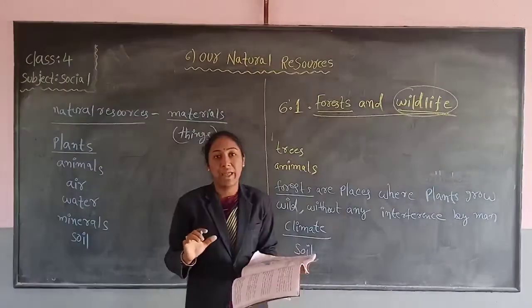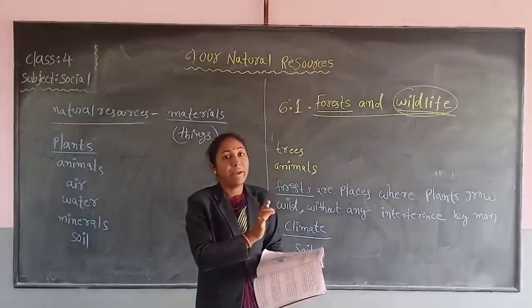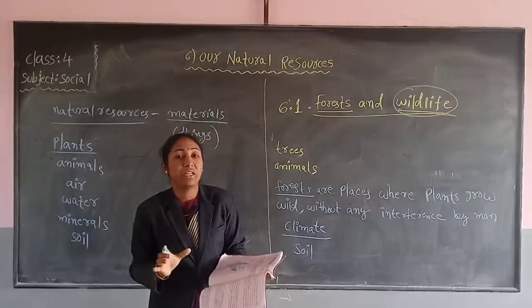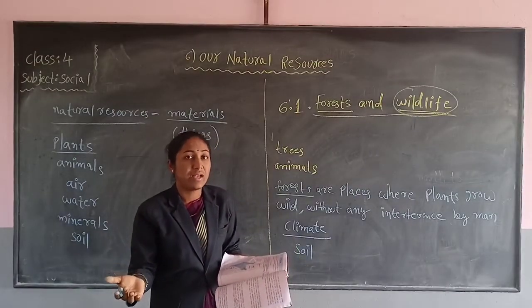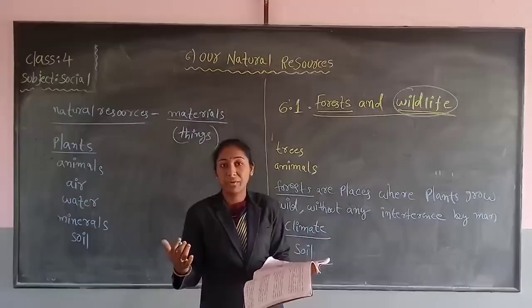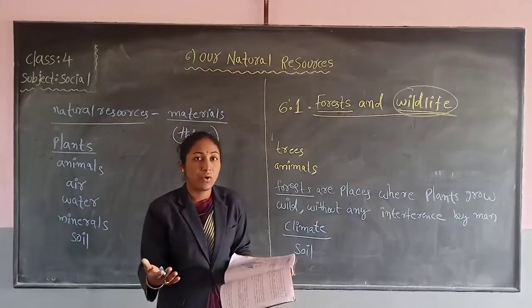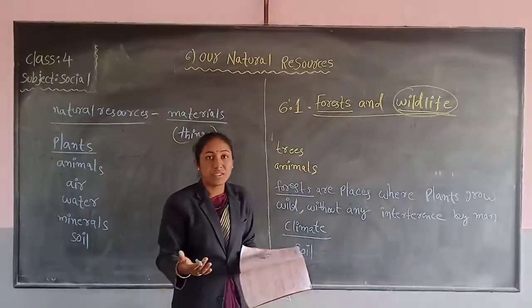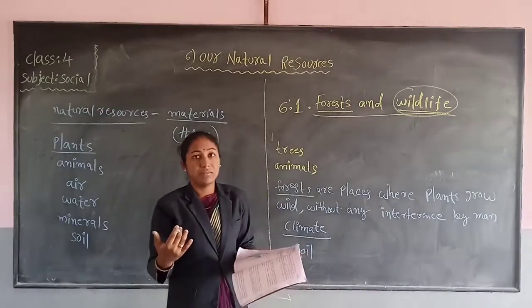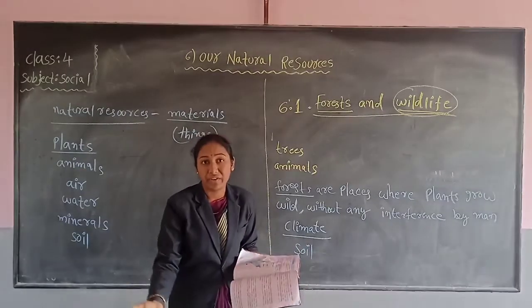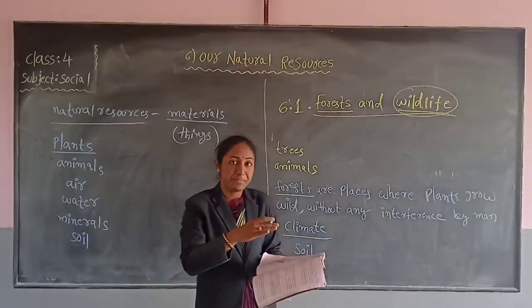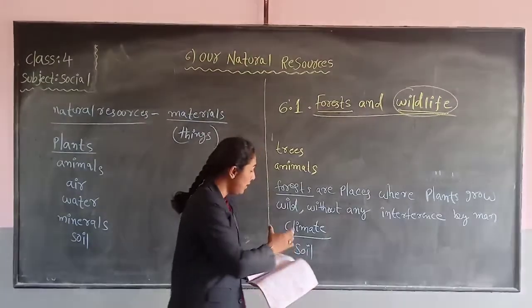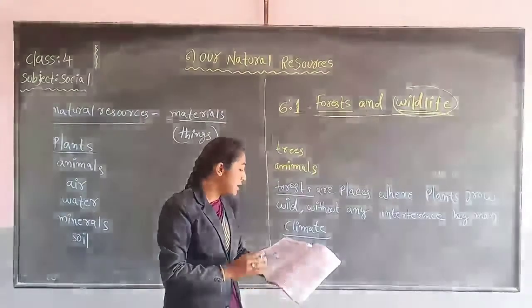Very hot climate. Compare it with Jammu Kashmir, which has a very cold climate. In the desert areas in Rajasthan, which type of trees can grow? Only date palms, like cactus, that type of trees grow. Like that, the trees grow depending on the climate and depending on the soil.